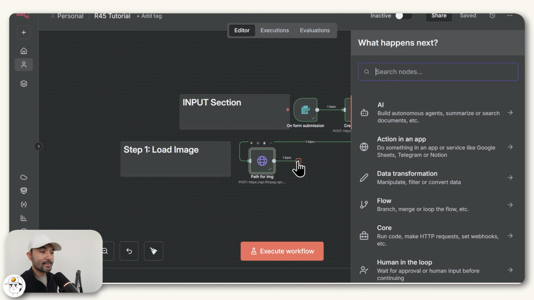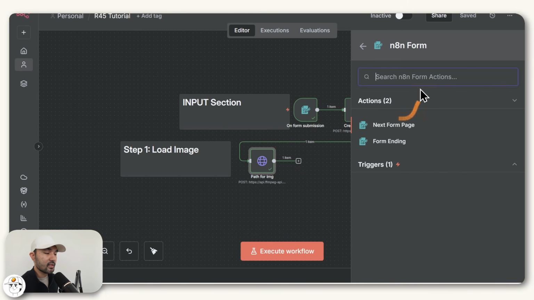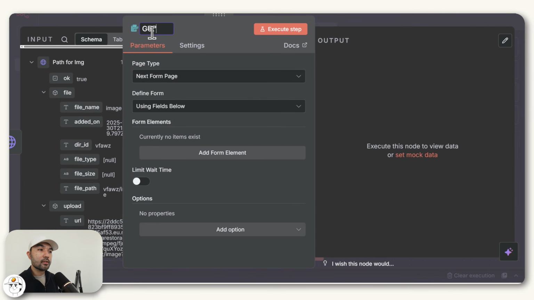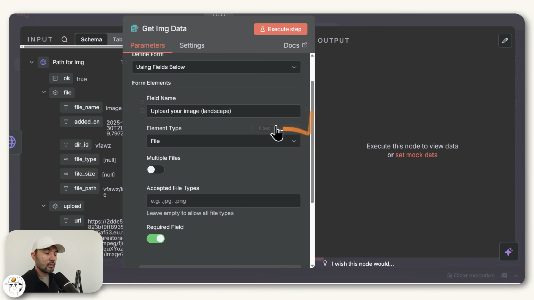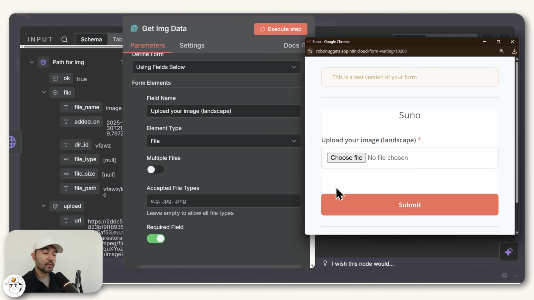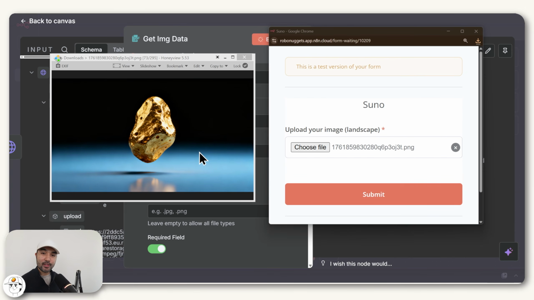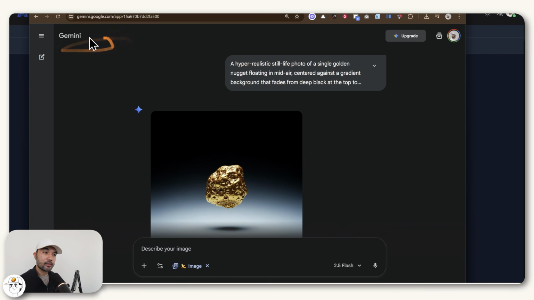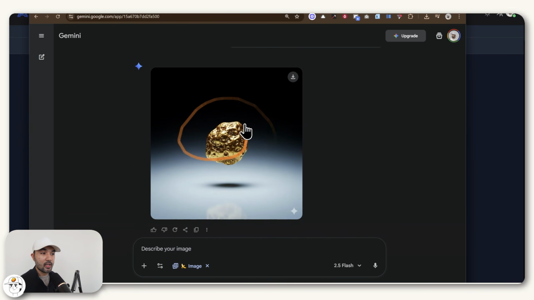And so to make this seamless for the user, the next node that you want is another n8n form, clicking this next form page. And this one will be to get the image data itself. And here we just add in one field for the user to upload their image and set it as file. And so when we execute this step, this will now ask the user to upload their image here. And for this test, we'll be using this image of a golden nugget floating in space. And in case you don't have an image yet, a simple way to do it is to go to Google Gemini and have it create the image that you want and just crop this out to landscape if you need a landscape photo.